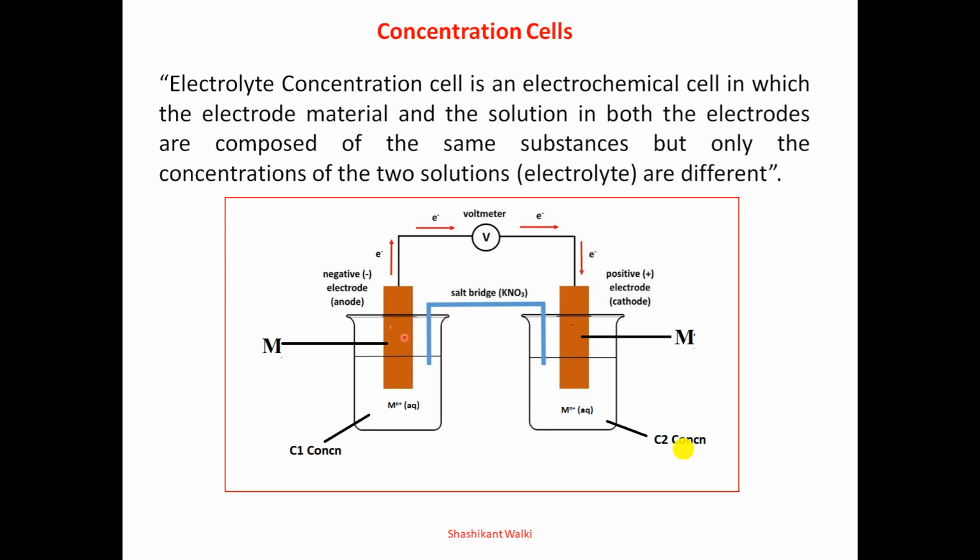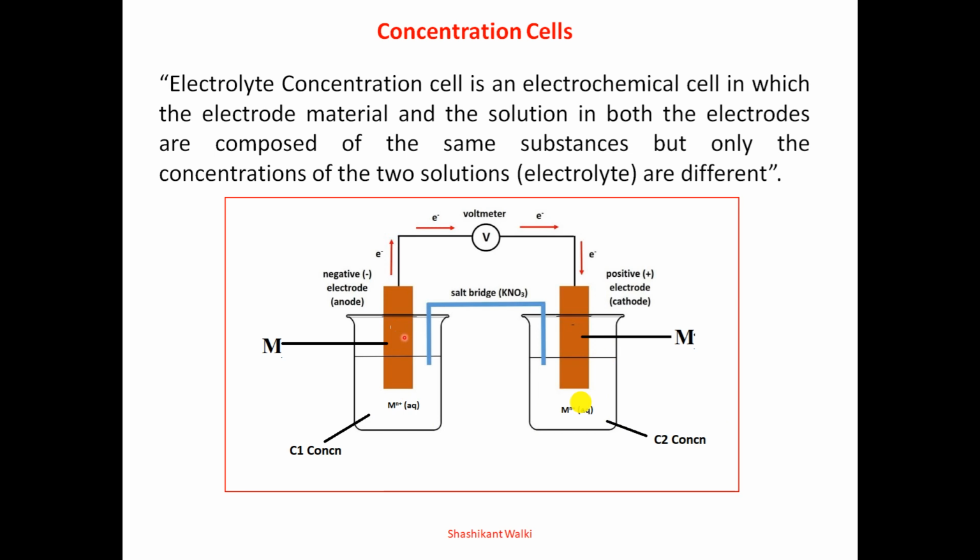That's why a concentration cell is an electrochemical cell which consists of two identical electrodes immersed in the same electrolytic solution of different concentration. Here, the electrical energy in this cell arises from the transfer of substance from the solution of higher concentration to the solution of lower concentration. The side having the lower concentration solution acts as the anode, and the metal dipped in the higher concentration solution acts as the cathode.